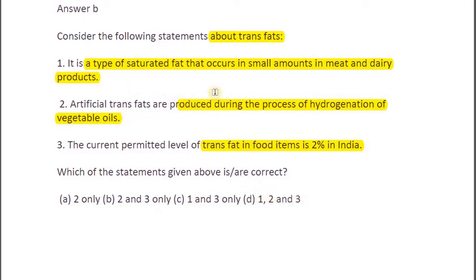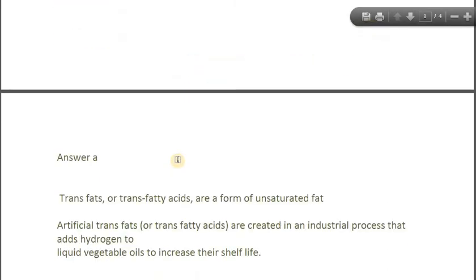So pause a bit, because trans fat is really all over the news. So herein do try to come up with the right answer, and let's see the answer now. So basically trans fats are a type of unsaturated fats and not saturated fats.